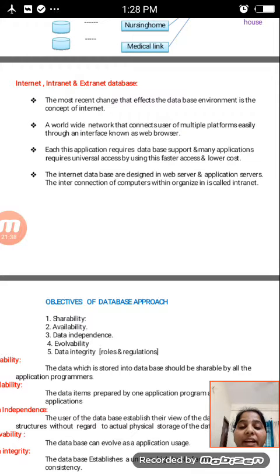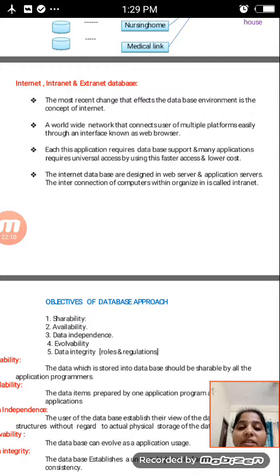For example, here I am taking the World Wide Web, www. In this, we can easily reach many platforms through a web browser. Suppose I take a web browser here, Chrome, and then Mozilla, and Internet Explorer. In any browser, when I search for some information, it will be opened. The World Wide Web is nothing but multiple platforms connected easily through an interface known as a web browser. That is an example for intranet.